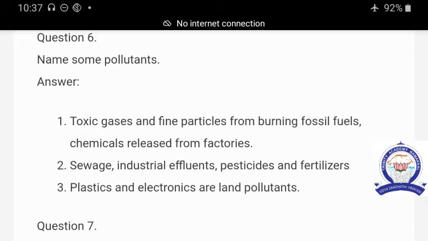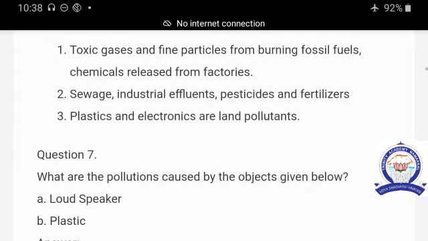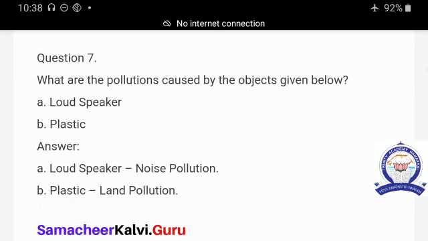Second point is sewage, industrial effluents, pesticides and fertilizers. Third point is plastics and electronics, which are land pollutants.